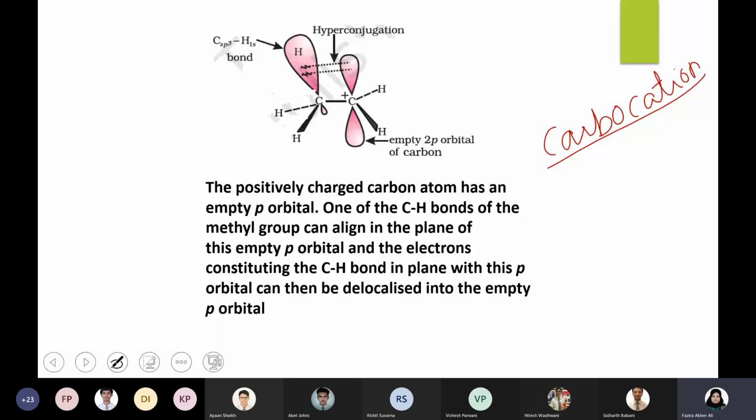What is the hybridization of carbocation? Carbocation means carbon with 3 bonds, the 4th bond is broken, and there is a positive charge. This is the symbolic representation of a carbocation. You have 3 bonds of carbon and the 4th bond is not there. Instead, you have to show a positive charge. So, what is the hybridization of carbon in carbocation?